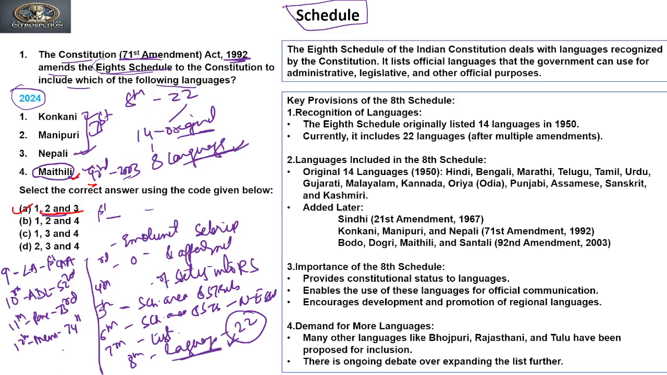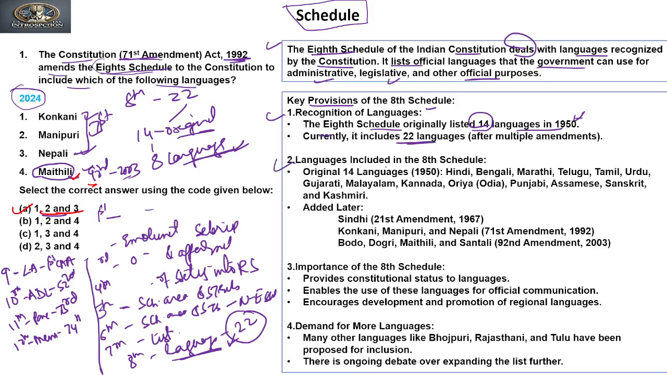Clear? Now if you see the explanation to this question, the explanation says the 8th schedule of the Indian Constitution deals with languages recognized by the Constitution of India. It lists official languages that the government can use for administrative, legislative and other official purposes. Key provisions of the 8th schedule: first is recognition of languages. The 8th schedule originally listed 14 languages in 1950 when the Constitution commenced. Currently it includes 22 languages.